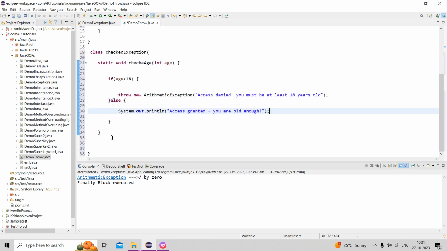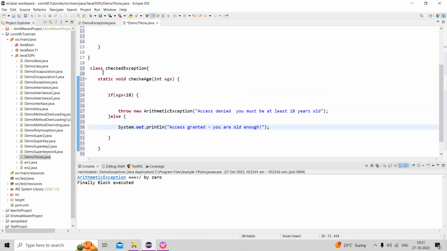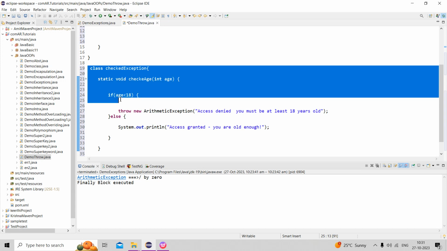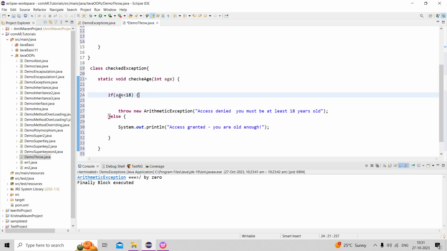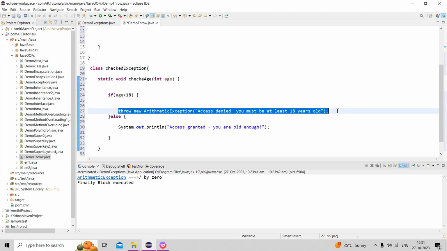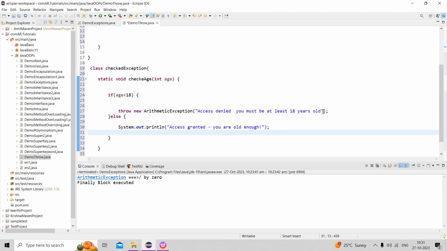Now I created a class where the condition is: if the age is less than 18, access is denied, and we throw the exception here explicitly. This is for compile time and runtime also; you can use it. Throw is the syntax: throw new exception with the error, and you can write the error message inside.